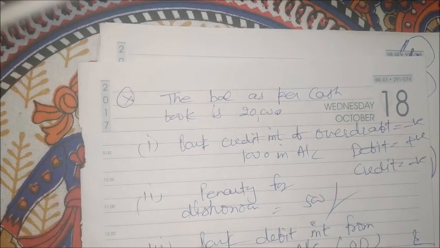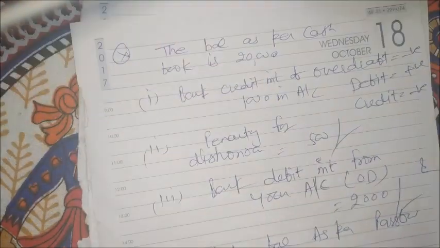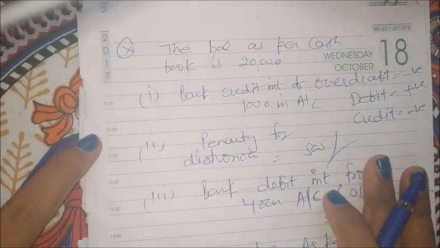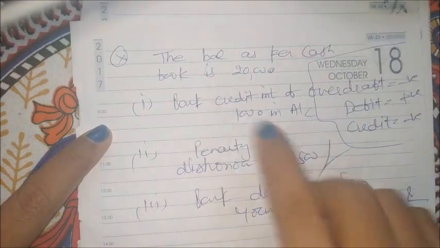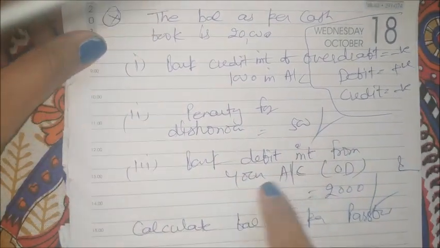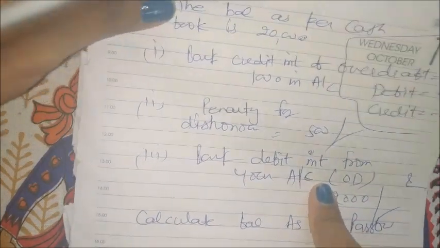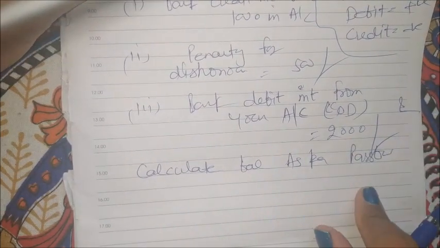And one more question I will try to discuss with you. Like this they are asking: the balance as per cash book is this, and bank credit interest of 1,000 in the account. Penalty for dishonor of check 500 rupees. Bank debit interest from your account, because OD loan or cash credit, any loan you can consider, 2,000. So calculate balance as per passbook.